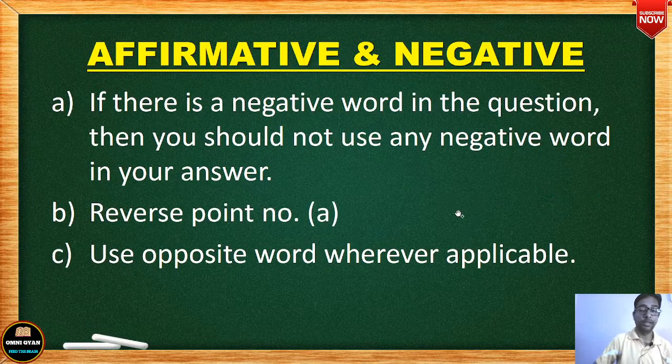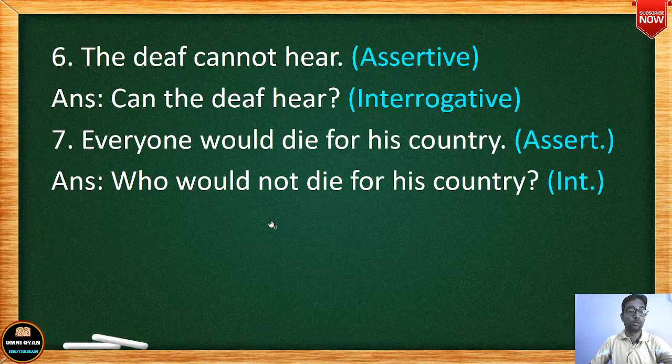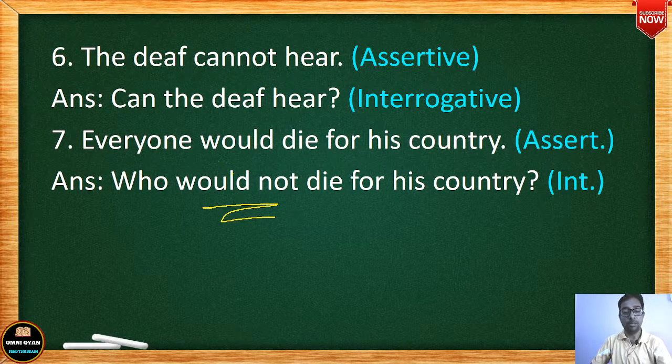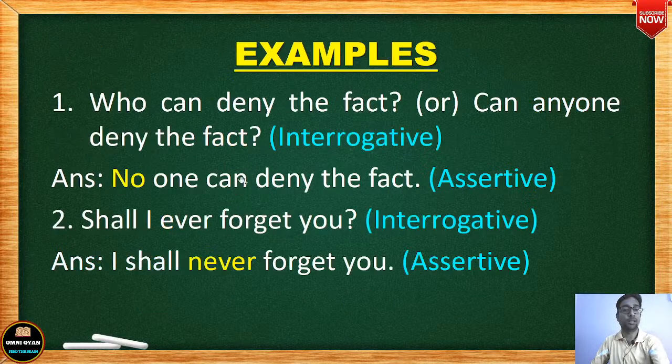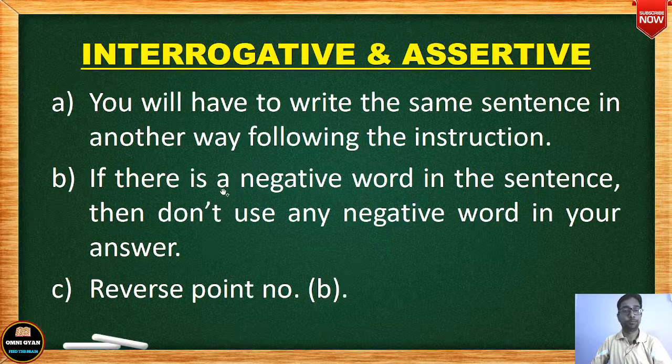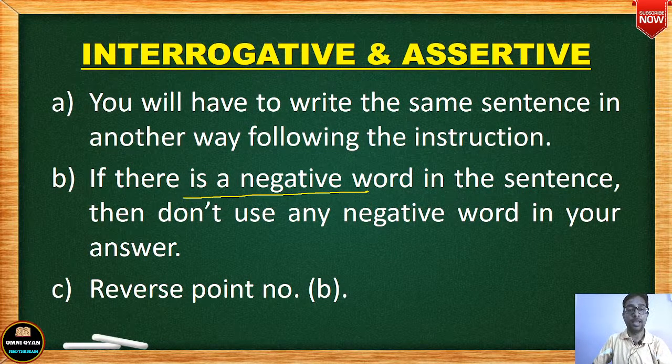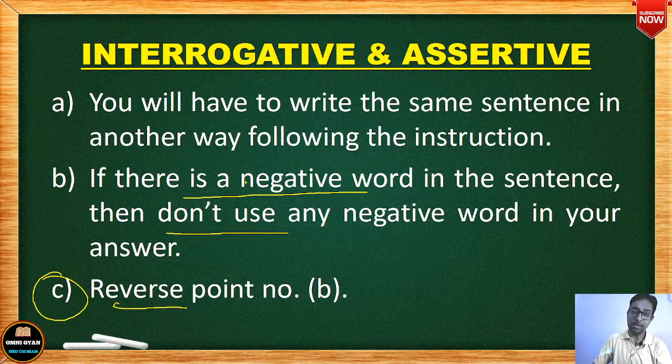ओके, most of you will be taking admission. ठीक है, anyways, so I hope all of you have understood this thing. ठीक है, कि अगर आपका सेंटेंस, आप बस रूल्स याद रखिए. Just remember the rules and practice some exercises from your textbooks also. ओके, कि अगर आपके क्वेश्चन में नेगेटिव वर्ड है तो आप आंसर में डोंट यूज. You don't use any negative word in your answer, and in number C point you reverse. If there is no negative word, then you use a negative word.